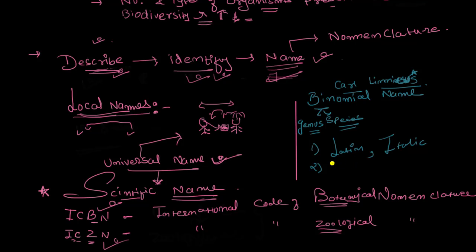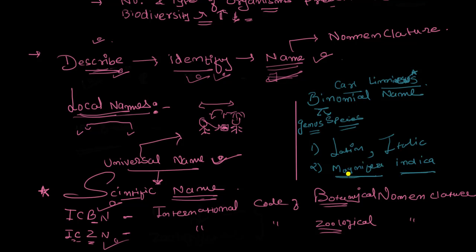For example, if I want to write a scientific name like Mangifera indica, can you imagine what the name is? It is the name for a mango. Because I've handwritten it, I have to underline it.